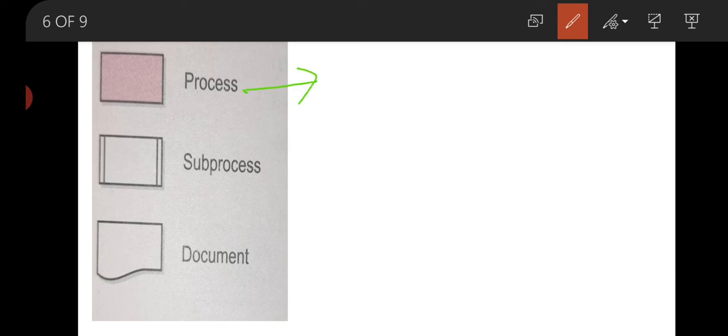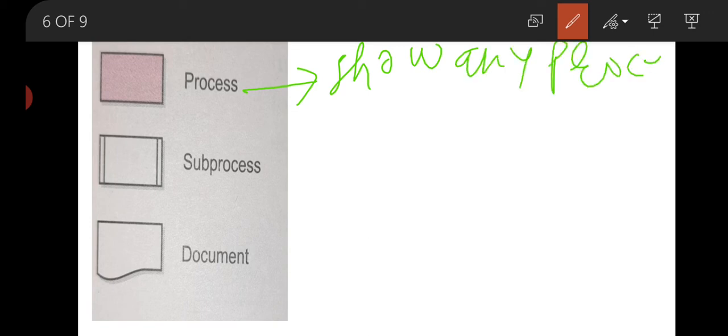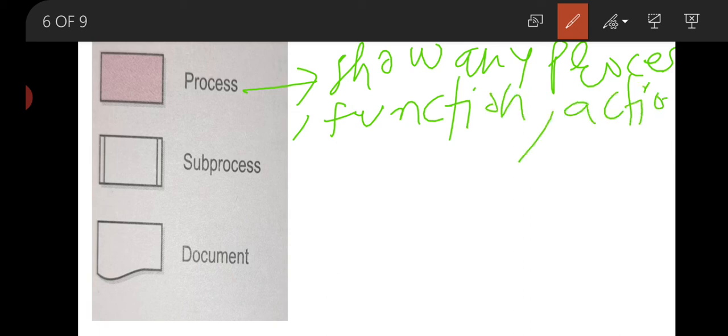This will be used to show any process, function or action. That means this symbol is used to show any process, function and action.